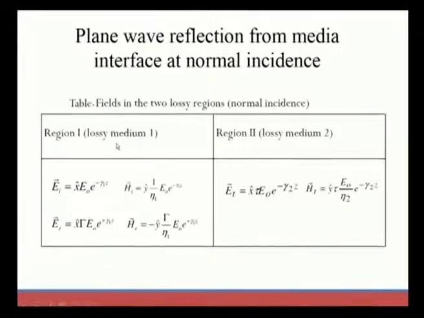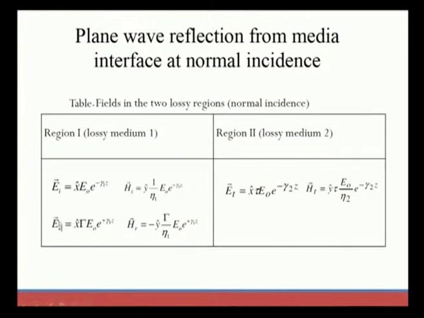This is the table that we found for the two regions. In region 1, the lossy medium is what we consider, and region 2 is also a lossy medium, which is what we are studying. Both regions are lossy media, and in region 1 there will be a reflected wave and the incident wave.